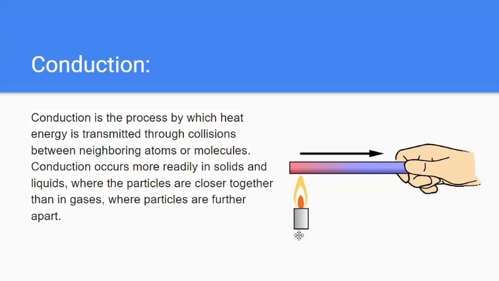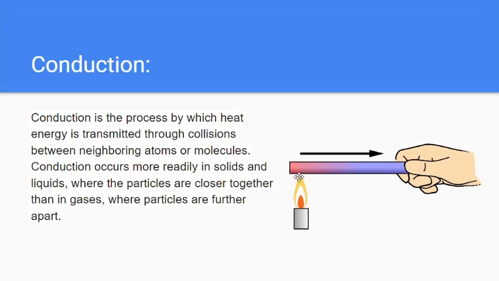As you can see from this picture, there's a candle, and the flame is burning, and a person is keeping a metal rod or some other solid rod near the flame, where you see this part where the molecules vibrate about their position. You might be wondering, what is this arrow mark for?